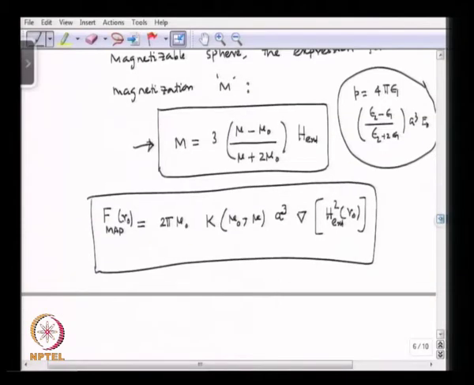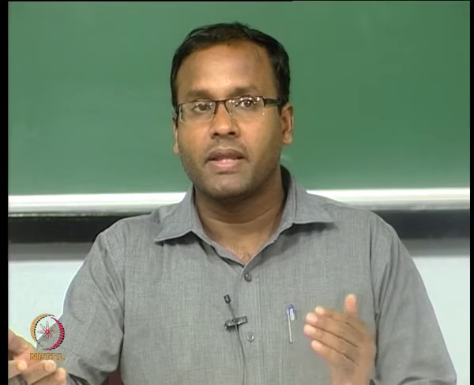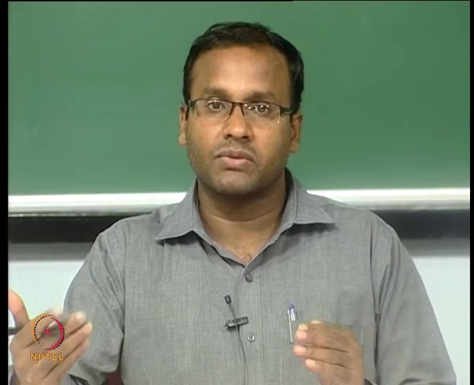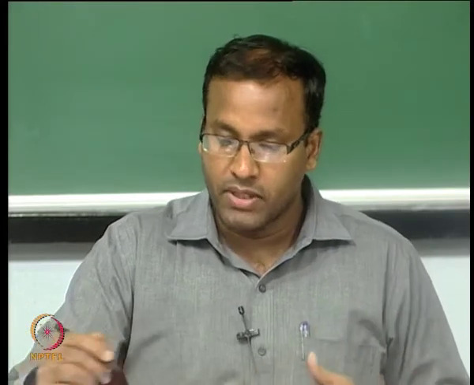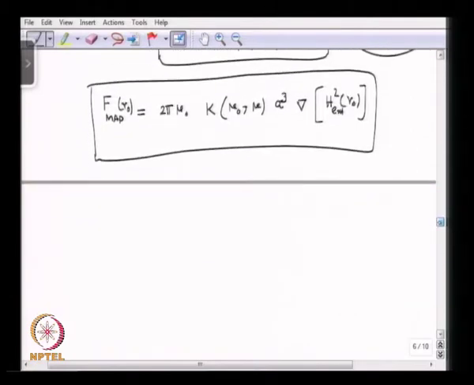So, here we see that the expression for the magnetophoretic force is very similar to the expression for the dielectrophoretic force. In case of dielectrophoretic force, the force was varying as the square of the gradient of the electric field. Here the magnetophoretic force is square of the gradient of the magnetic field, and similar to the dielectrophoretic force, the magnetophoretic force varies as the cube of the size of the object. Okay. So, that is what we observe here.